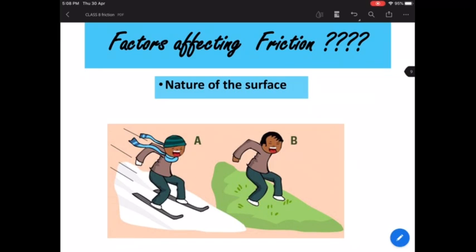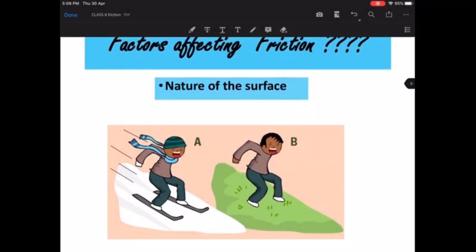Let's take an example of two boys who are trying to slide down. One is trying to slide down over a surface which is much smoother compared to the other. Which is that surface which is much more smooth? It is the snow. He's using a sledge and trying to slide down, whereas the other boy is trying to slide down on a normal grass surface. Which one of the two will be able to come down faster? The boy who is sliding on the snow will be able to slide down faster.